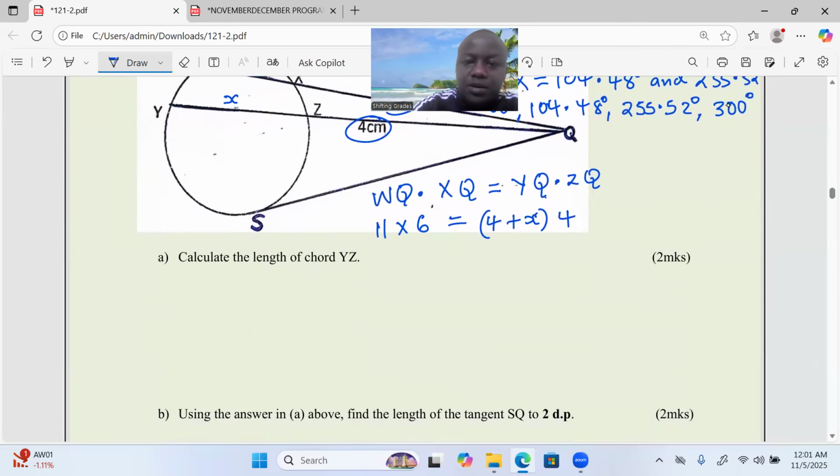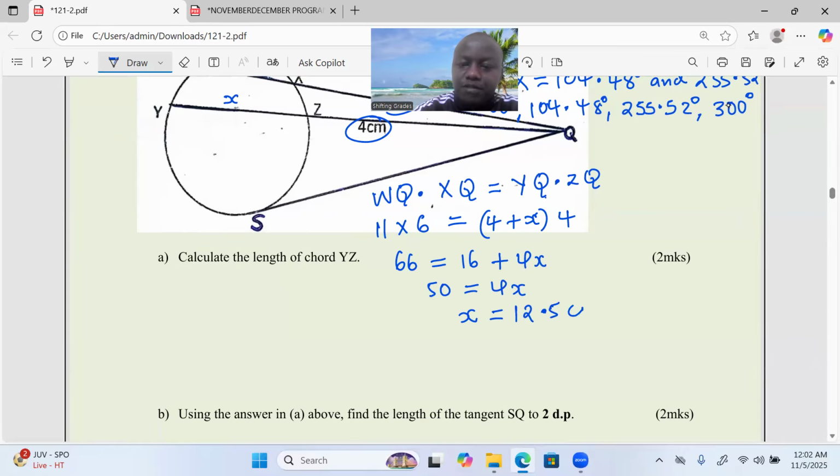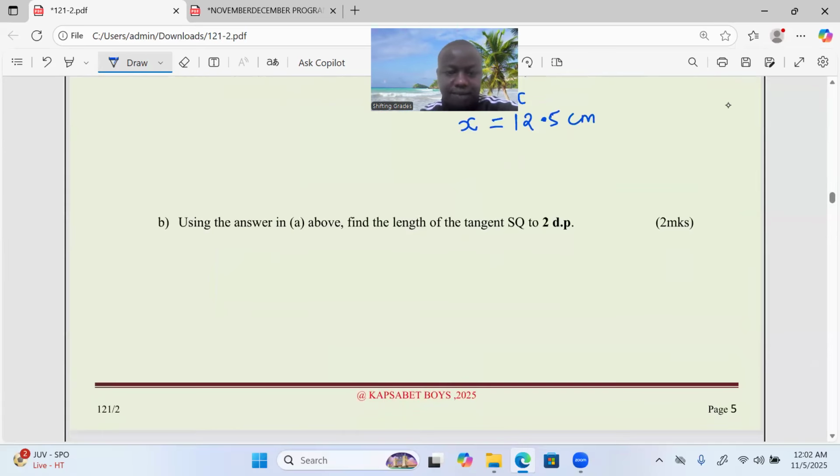At this point, we can now talk about 66 being equal to 16 plus 4x. And this becomes 50 equals 4x. So the value of x now becomes, when you divide through, 12.5 centimeters, ladies and gentlemen. Confirm whether it's 12.5. It's a very good question. Very good question.